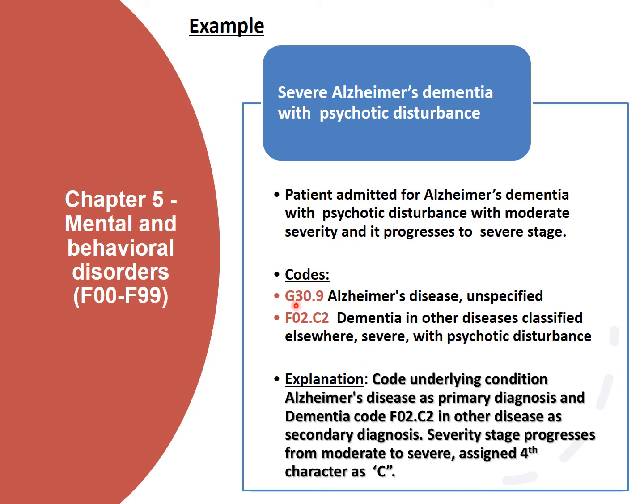Here Alzheimer's is the underlying condition, so it should be coded as PDX. And the dementia, the patient at the time of the admission has moderate severity and it progresses to severe stage. Hence, C indicates severe stage. As per the guideline, if the severity stage progresses from one level to the other, the highest severity should be coded. Hence, here the severe stage was coded. That is F02.C2.